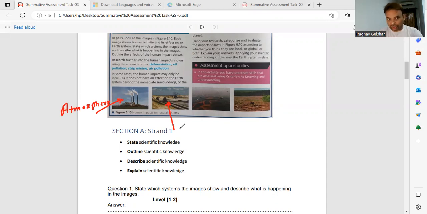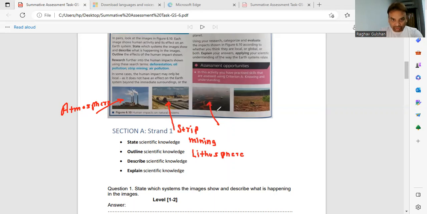This is strip mining, and strip mining means removing the upper layer of the earth. So this is related to the lithosphere. The second image is about the lithosphere.